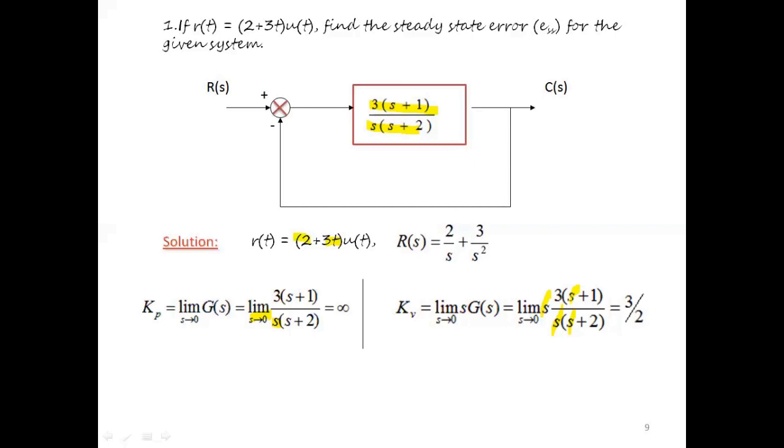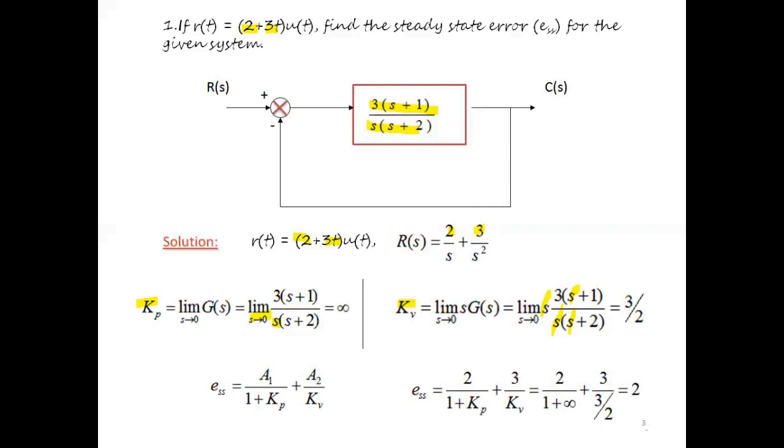Finding K is not necessary here, as the given input is step and ramp, which is associated with position error constant Kp and velocity error constant Kv. Now the corresponding steady state error will be given by a combination of step error as well as the ramp error. So ESS will be equal to A1 divided by 1 plus Kp, plus A2 divided by Kv, where A1 is equal to 2 and A2 is equal to 3.